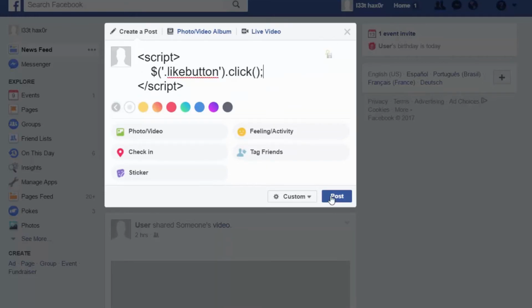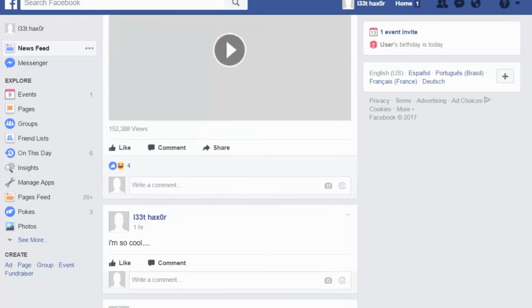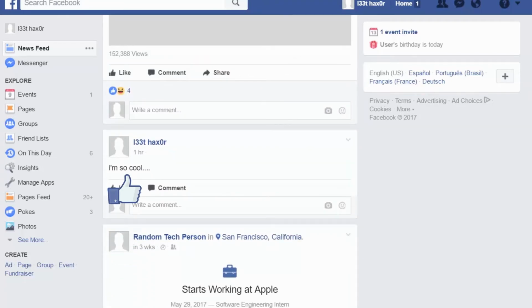Let's see what else we can put in. Aha, this piece of JavaScript will be executed every time someone looks at my post. What does this do? Well, if this JavaScript is executed, it clicks the like button on all the posts in their newsfeed. That means that anyone who looks at my post will automatically like it, and also like every other post that's visible to them.